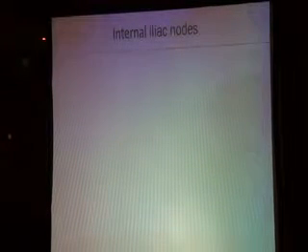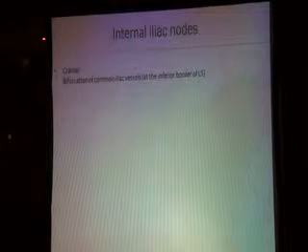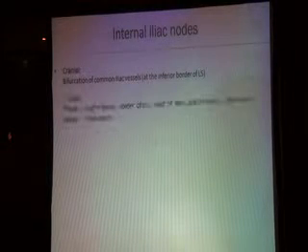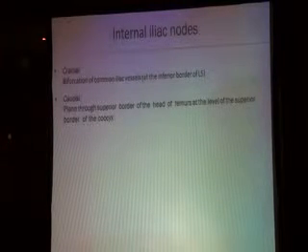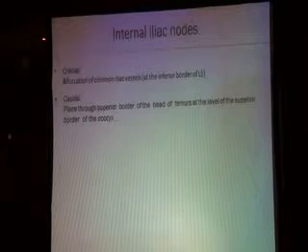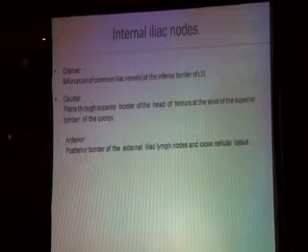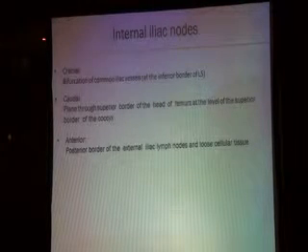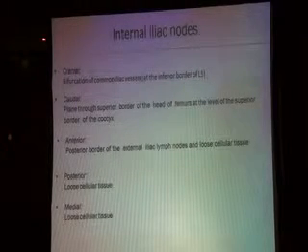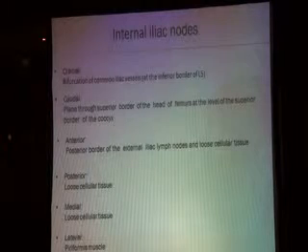The internal iliac lymph nodes start cranially at the level of the bifurcation of the common iliac vessels at the inferior border of L5, and caudally planes through the superior border of the head of femurs at the level of the superior border of the coccyx. Anteriorly, it is bounded by the posterior border of the external iliac lymph nodes and loose tissue. Posteriorly, also loose areolar tissue, and laterally by the piriformis muscle.